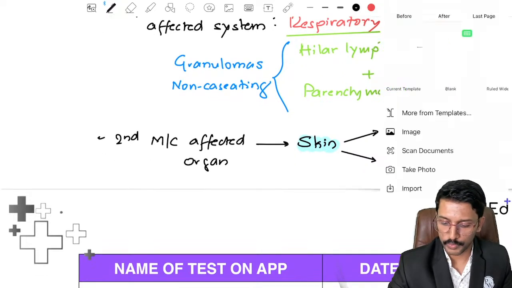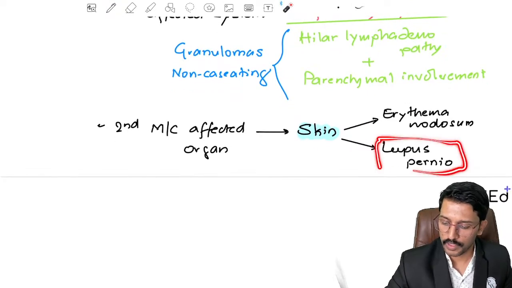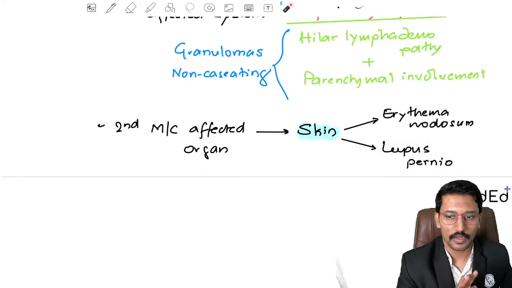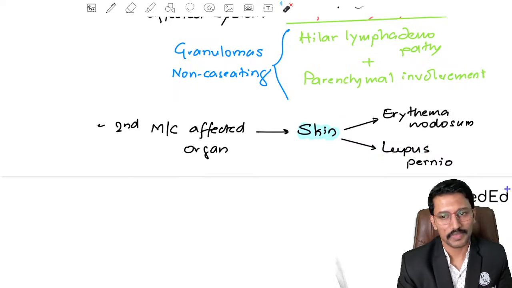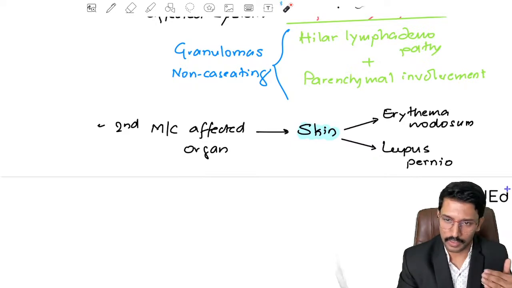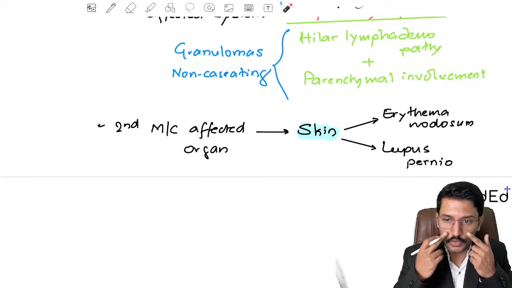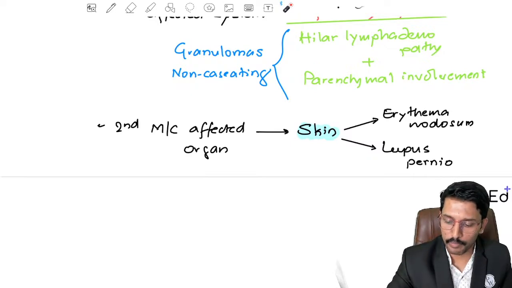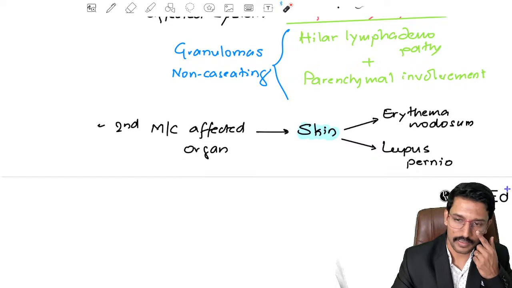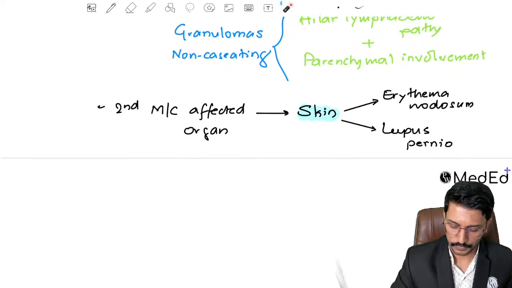Every time we talk about lupus pernio in any of the exams, at least half of the students mention the cause for lupus pernio as SLE because the word lupus is there, right? But it is not the case. Lupus pernio is a manifestation we see in sarcoidosis on the face. Exactly the same malar region. There will be pigmentation in lupus pernio, same as you see in SLE. The difference is here there are granulomas underneath it, so you will be able to palpate it. They are palpable rashes. These are lupus pernio rashes. The SLE malar rash that we see is just the erythema and pigmentation. It is not a palpable rash. That's the main difference.